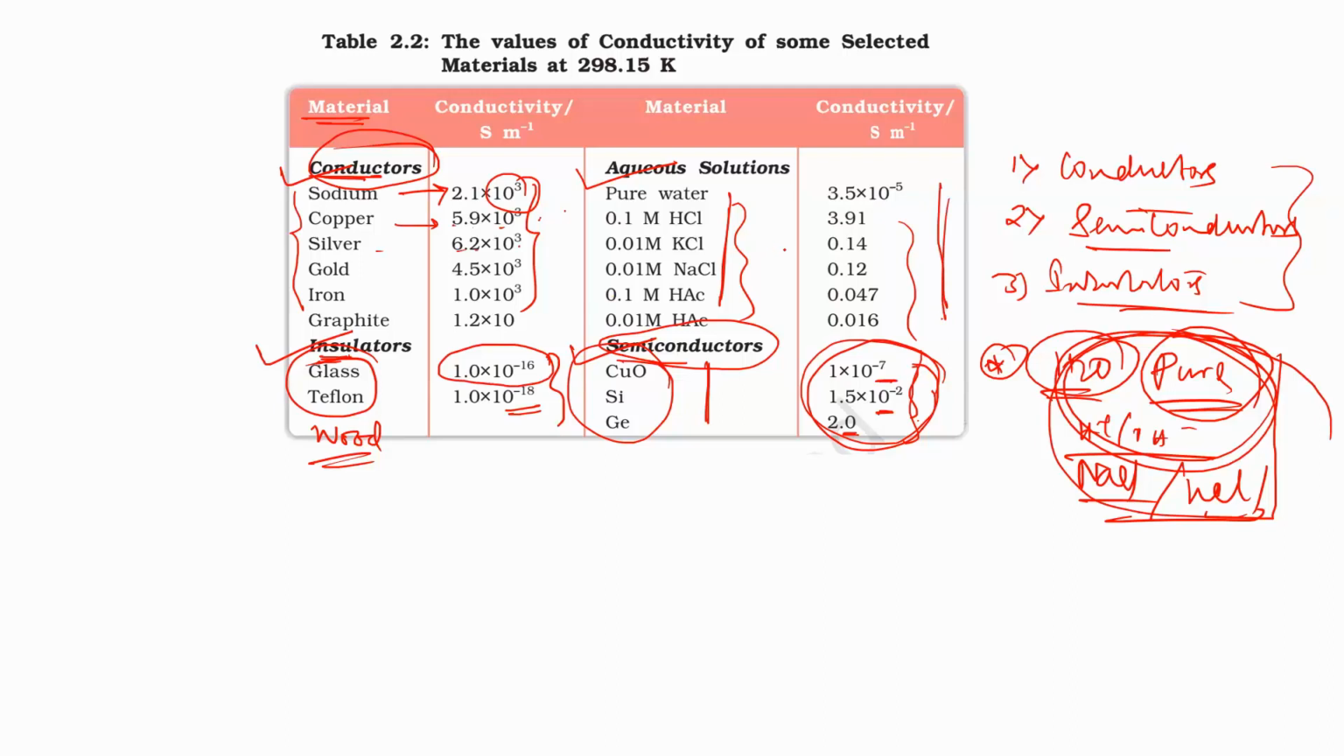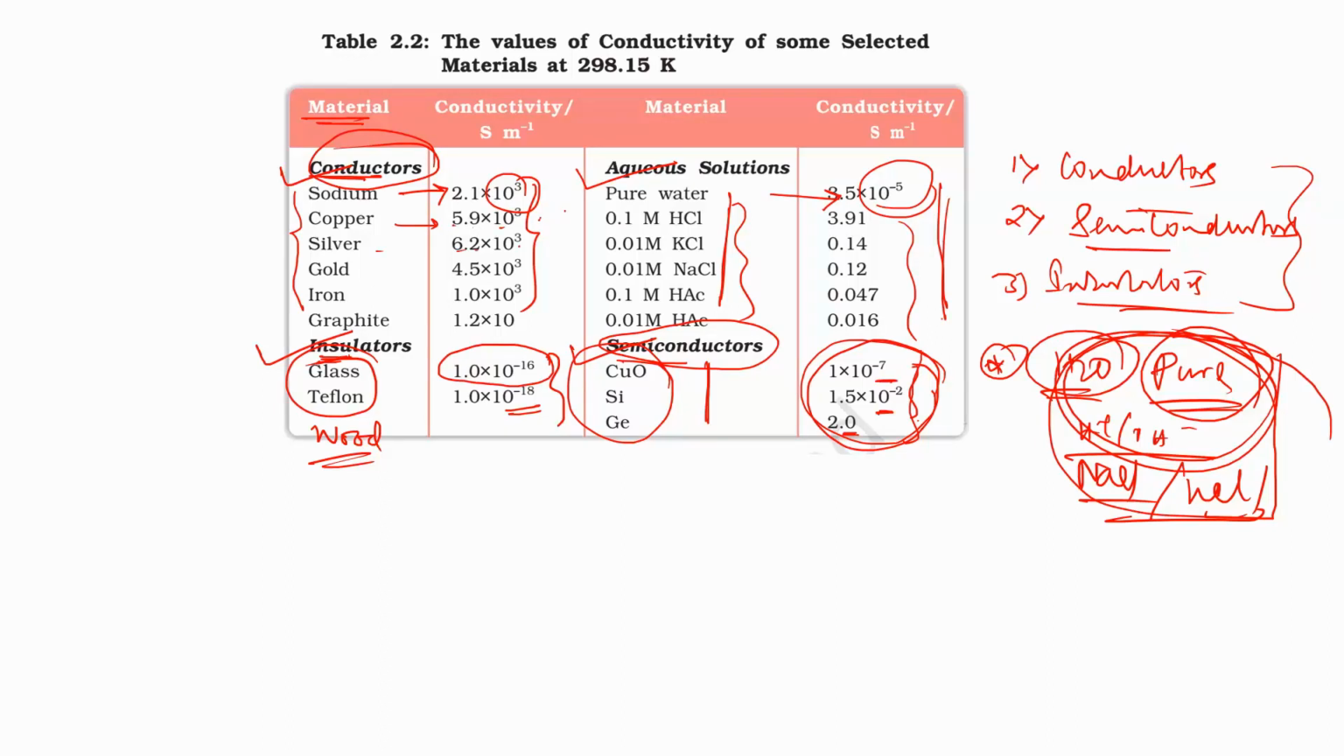Now what do these values mean? If you see, pure water shows a conductivity value of 3.5 into 10 to the power minus 5. So it is actually low conductivity. The value is very low, 10 to the power minus 5. So pure water is not able to flow current.